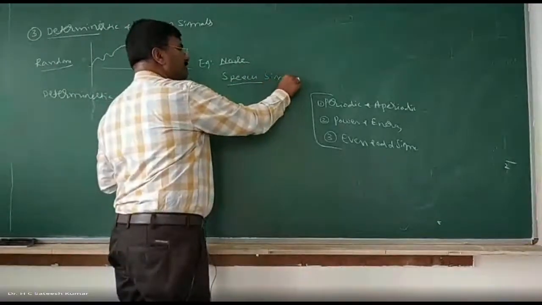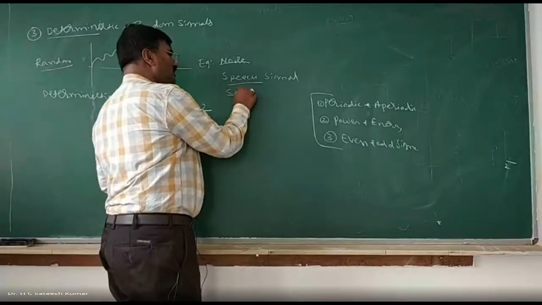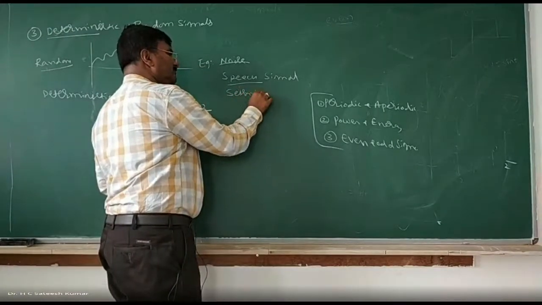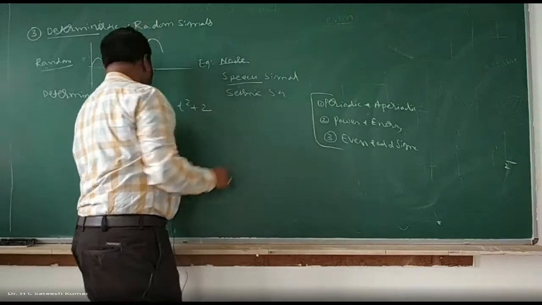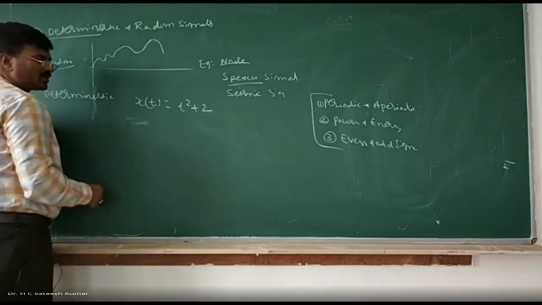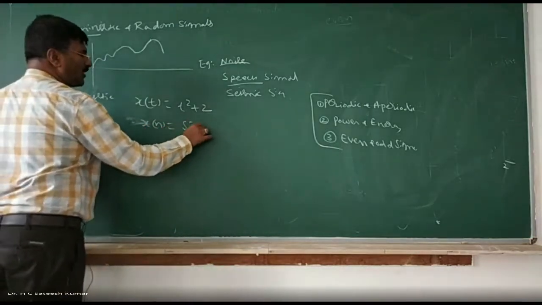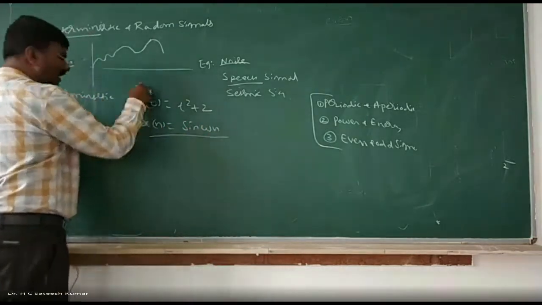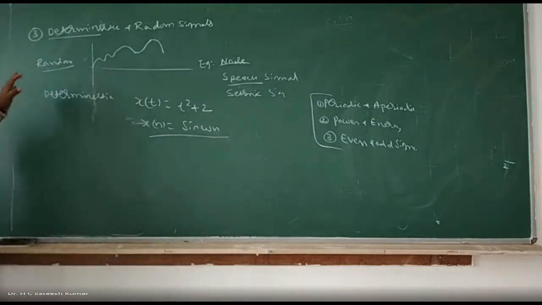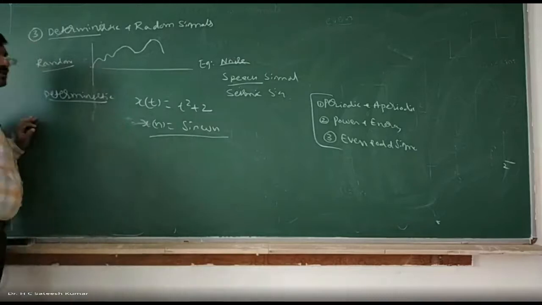Or seismic signal. You cannot write the equation for that. If you are able to write the equation for that, such kind of signal we call deterministic. x of t is equal to t squared plus 2. x of n is equal to sine omega n. Something like this. Whatever equation you write for any of the signals, all of them become deterministic. That means we can determine the value before actual occurrence of the signal.